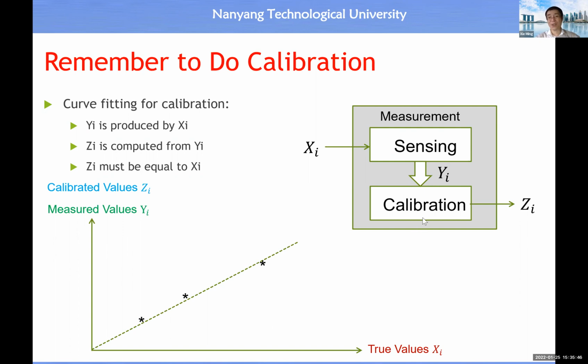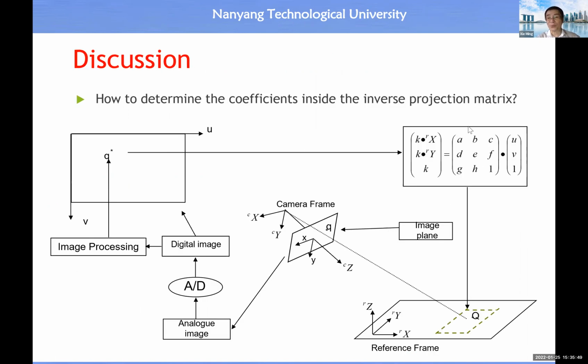determine the calibration equation. The calibration equation corresponds to this matrix here. With 1 point, let's say 1 object coordinate, you actually have 2 equations. Then with 4 points, you have 8 equations. So then it is just enough for you to determine the 8 unknowns, 1, 2, 3, 4, 5, 6, 7, 8. You just need to have 8 equations.